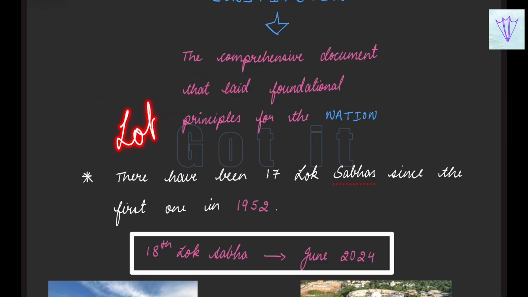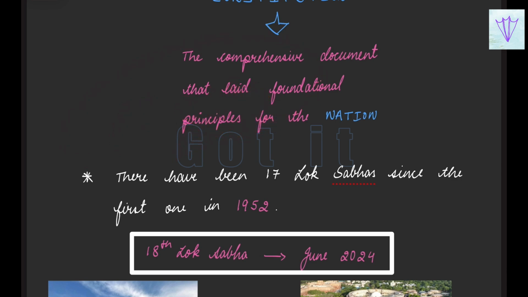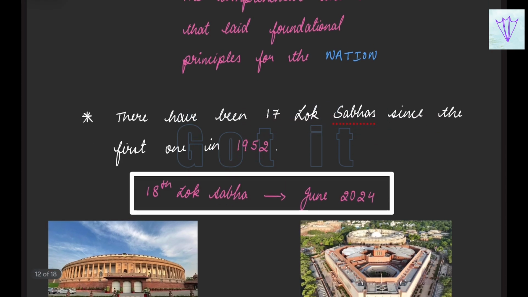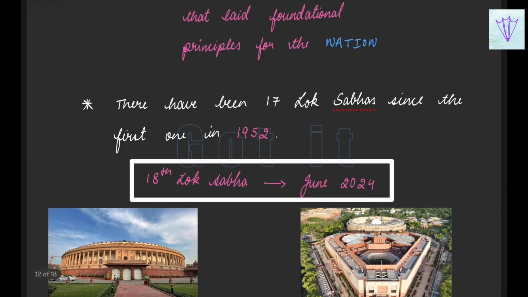We will send the elected representatives to the Lok Sabha, where they will speak for us on behalf of the people and try to solve the problems the people are facing. There have been 17 Lok Sabhas since the first one in 1952, and the 18th Lok Sabha was constituted in June of 2024.